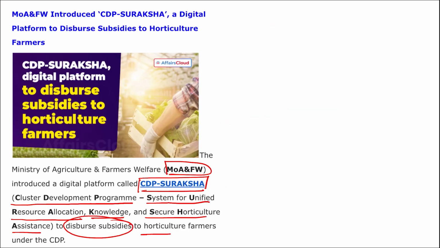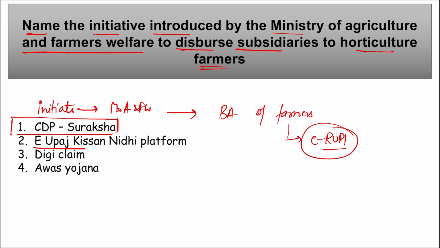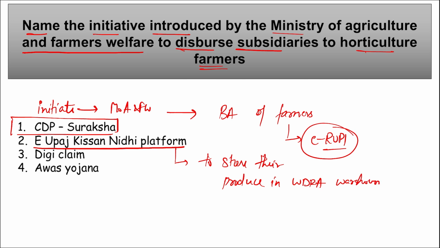Apart from this, if we further talk about the e-Upaj Kisan Nidhi platform. What is this e-Upaj Kisan Nidhi platform? Basically, it is a digital platform, the electronic Upaj Kisan Nidhi platform, and this allows farmers to store their produce in WDRA's warehouses, correct? They provide the opportunity to store up to 6 months with an interest of 7% per annum.